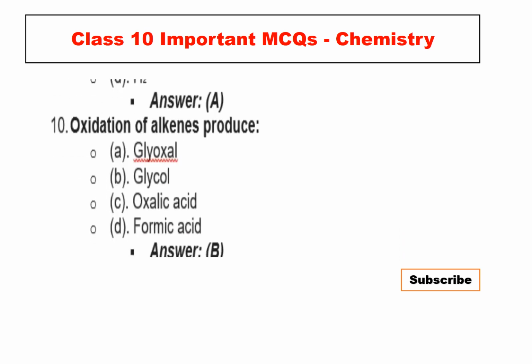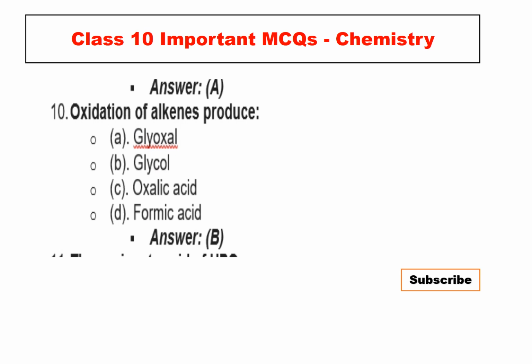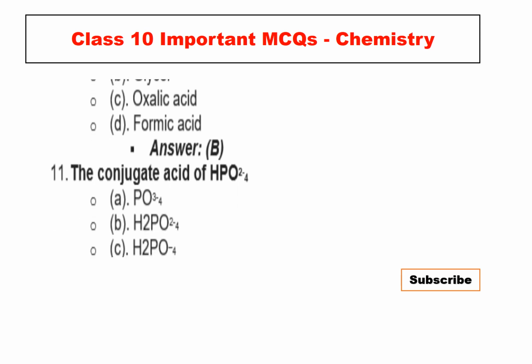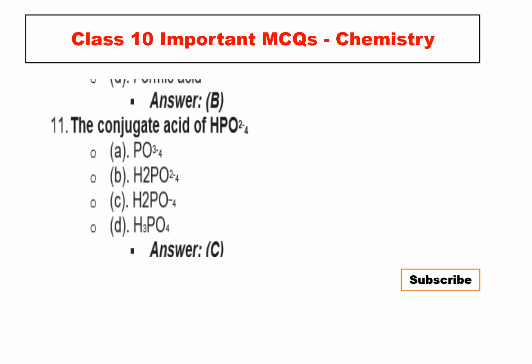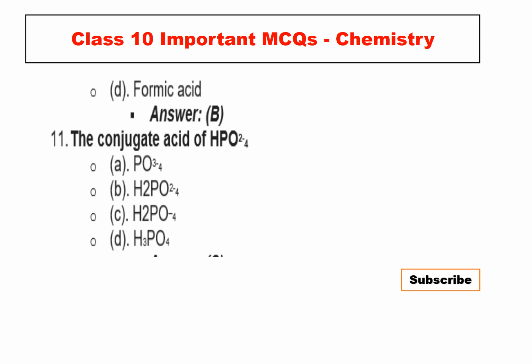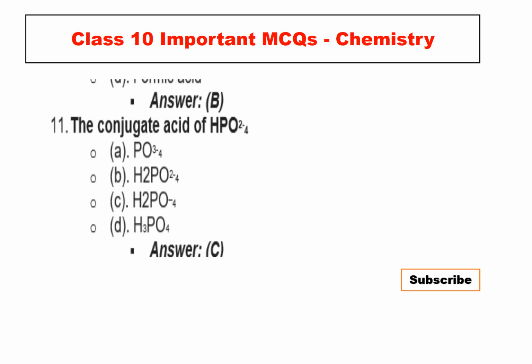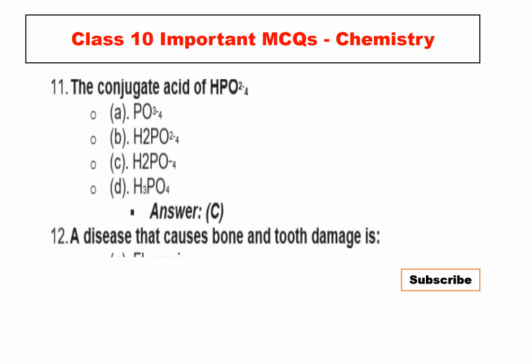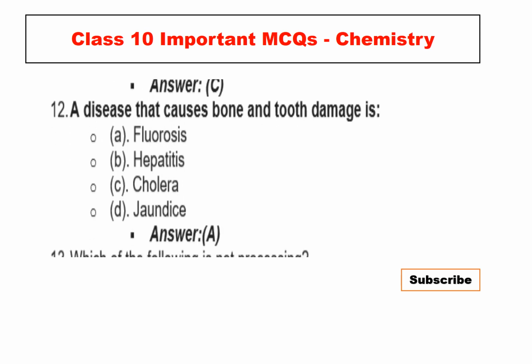So MCQ number 10, oxidation of alkenes produces glycol, oxalic acid, formic acid. Right answer is B, glycol. MCQ number 11, the conjugate acid of HPO4 2-. Here the right answer is option C, H2PO4-. MCQ number 12, a disease that causes bone and tooth damage is. Here the option is A, fluorosis.